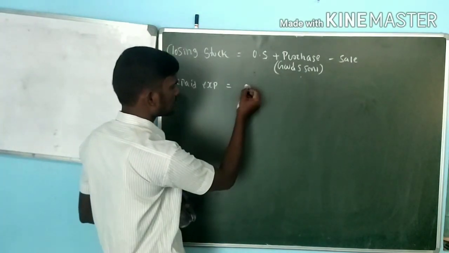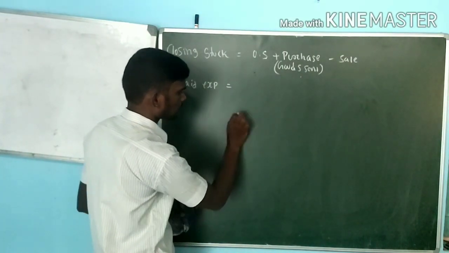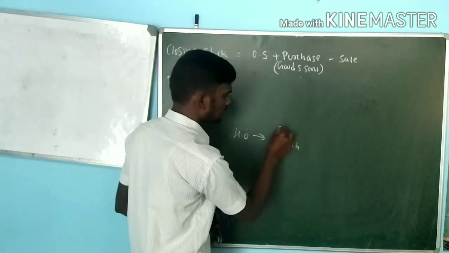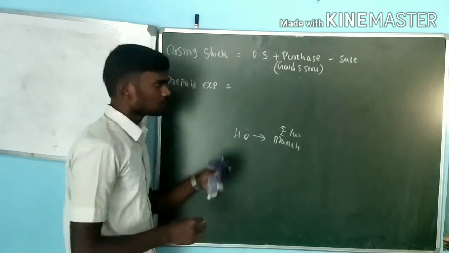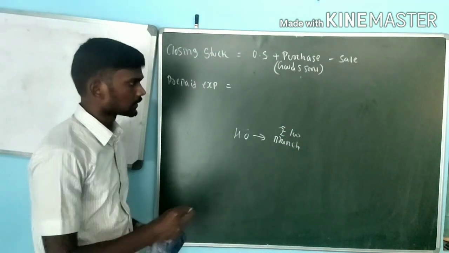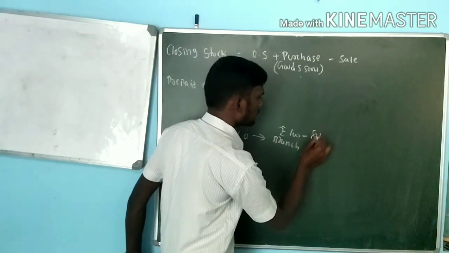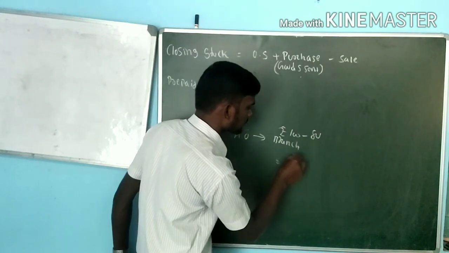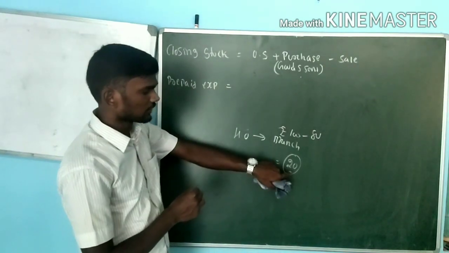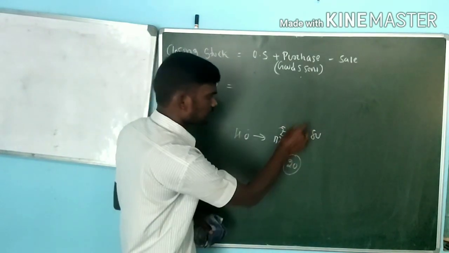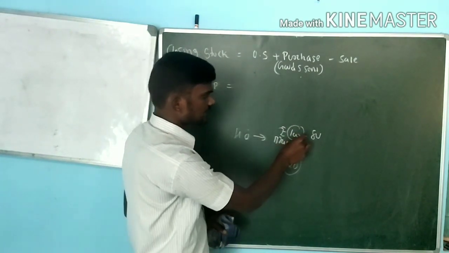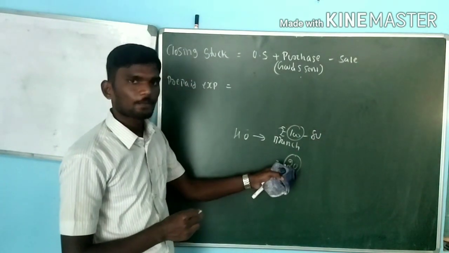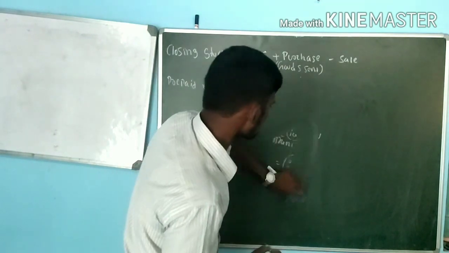Next one, how to identify prepaid expenses? Prepaid expenses is nothing but, for example, the head office sends some expenses to the branch, assume rupees 100, to meet their day-to-day expenses. But the branch has spent only 80 rupees at the end of the year. How much is the remaining value? The remaining value is 20 rupees. This is the closing value for prepaid expenses. Opening value is 100. On the debit side, the expenses they spent are only 80 rupees. So the closing value is 20 rupees.